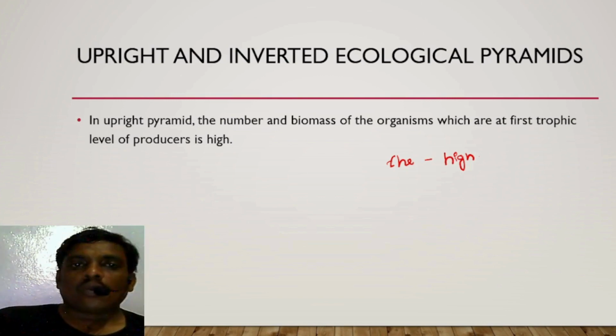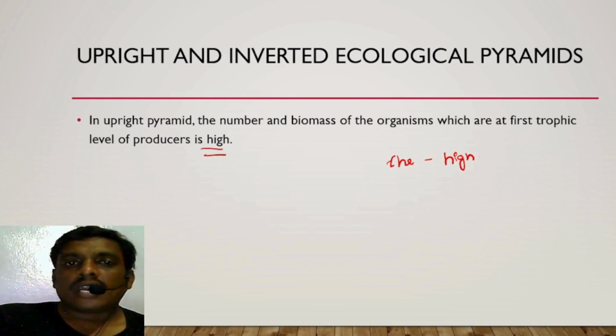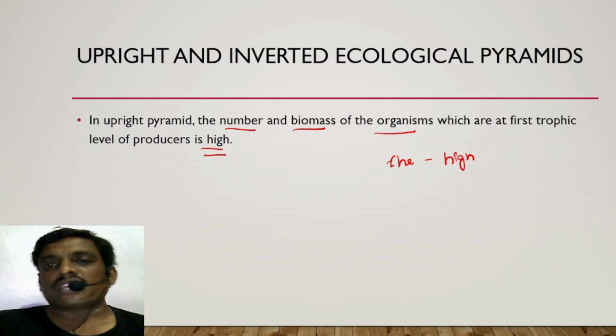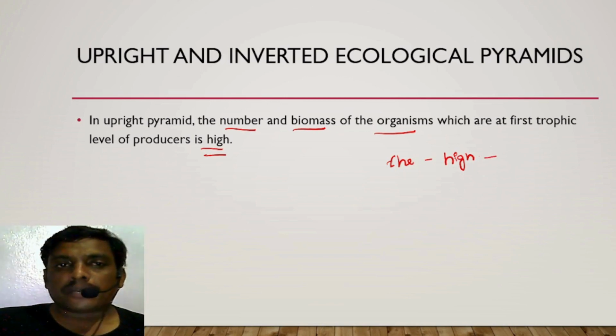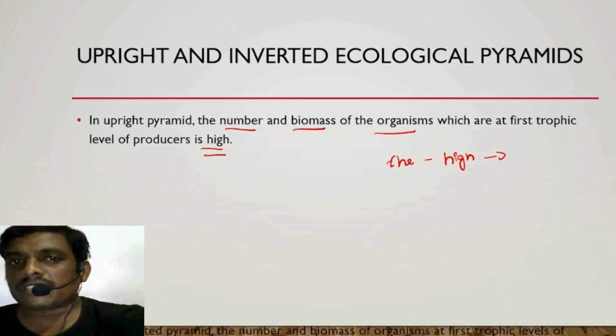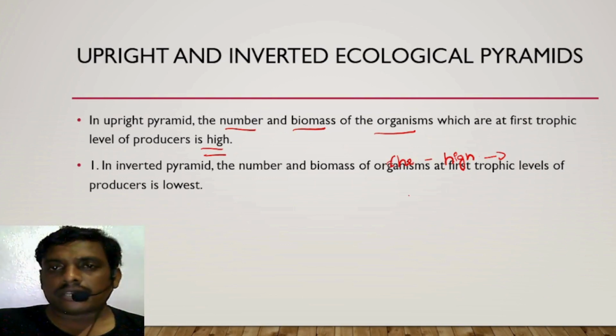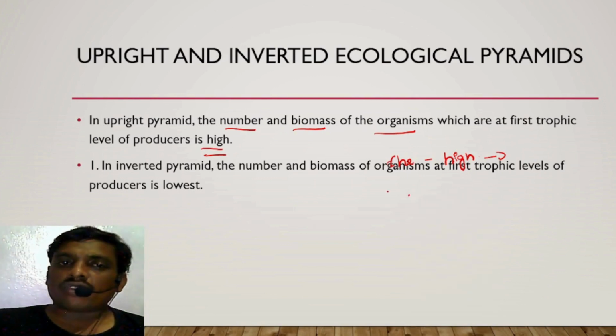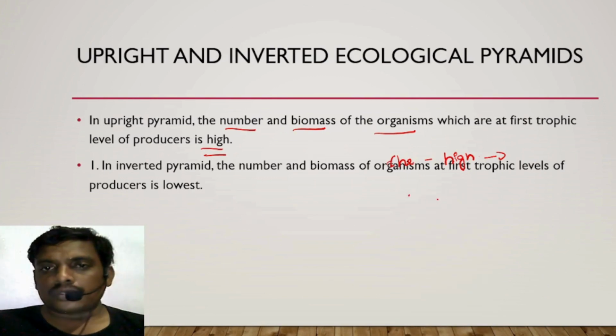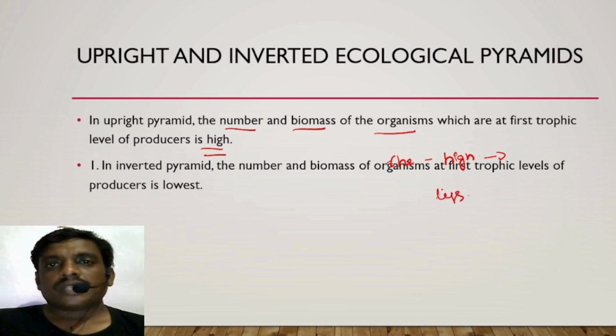Such pyramids are upright pyramids. Now what do you mean by inverted pyramids? The number or biomass of organisms at the first trophic level of producers is less. That is called an inverted ecological pyramid.